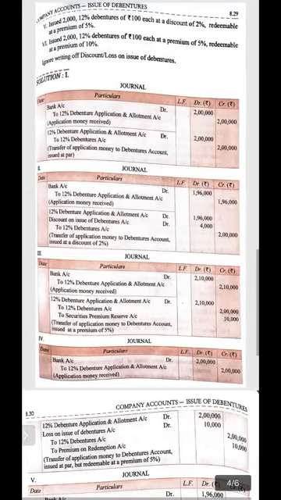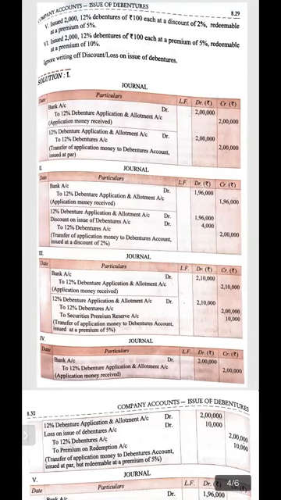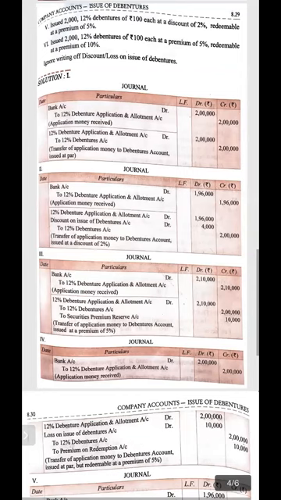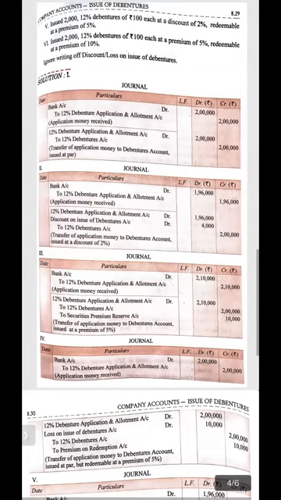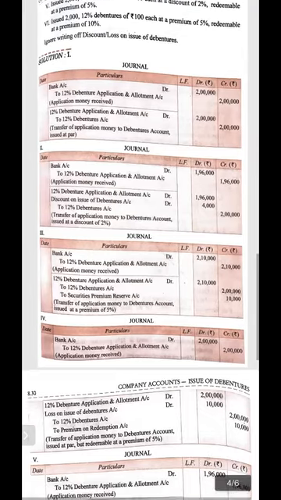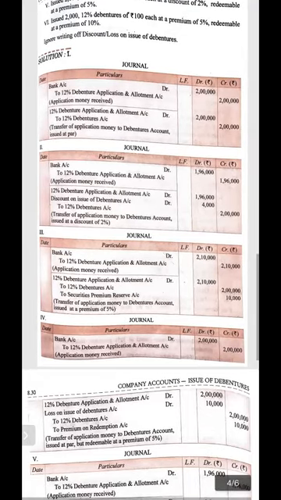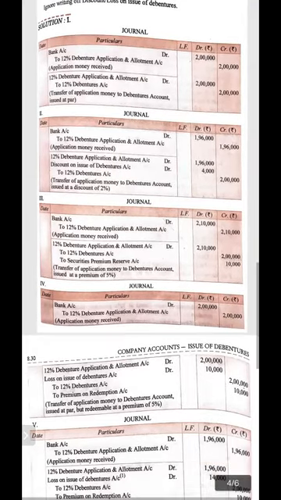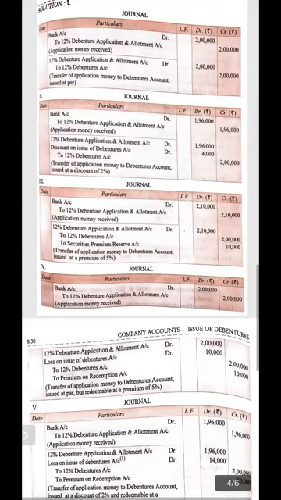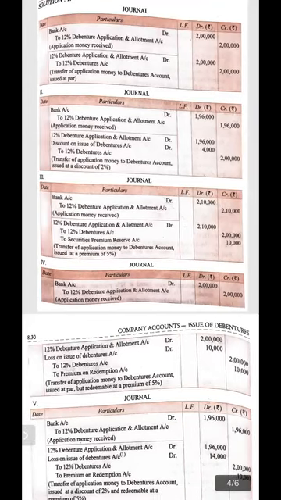It is the 98% value of 2 lakh, because 2% of 2 lakh, that is 4,000 rupees, is discount on debenture. So please mark in your book, against 12% debenture application and allotment account, it will be 98% value of 2 lakh and discount is 2% of 2 lakh.